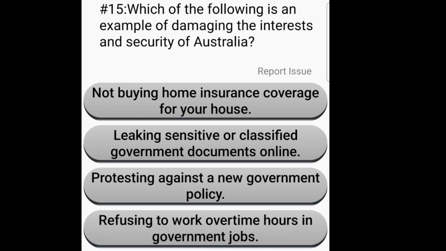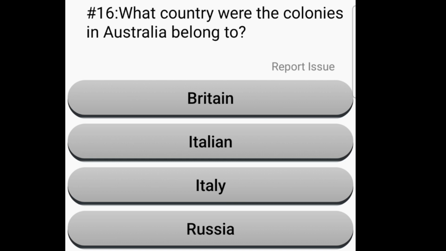Which of the following is an example of damaging the interest and security of Australia? Not buying home insurance coverage for your house, leaking sensitive or classified government documents online, protesting against a new government policy, refusing to work overtime hours in a government job. Leaking sensitive or classified government documents online. What country did the colonies in Australia belong to? Britain, Italy, Russia. Britain. Australia was a former British colony.